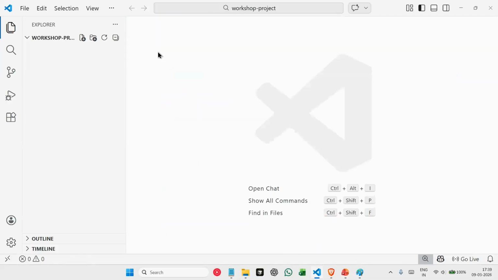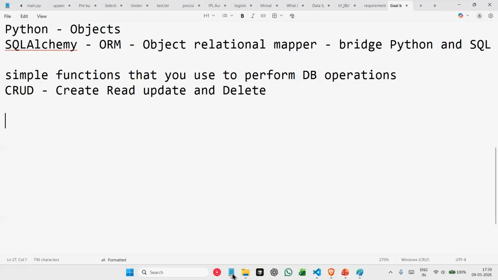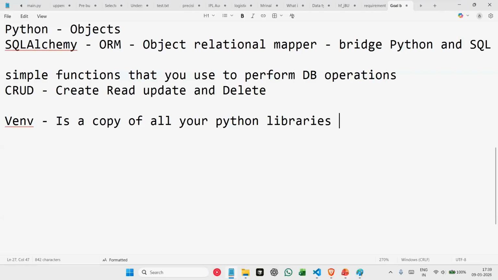Now you might keep hearing that for all of your Python projects, create a virtual environment. But what do we mean by virtual environment? A virtual environment, simply put, is a copy of all your Python libraries, and it is not just a copy, it is a local copy of all your Python libraries.